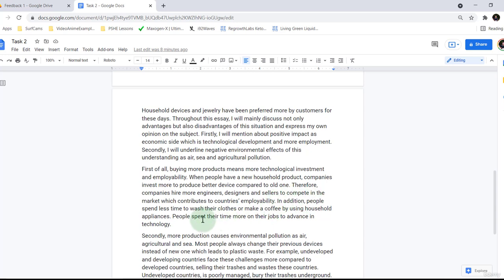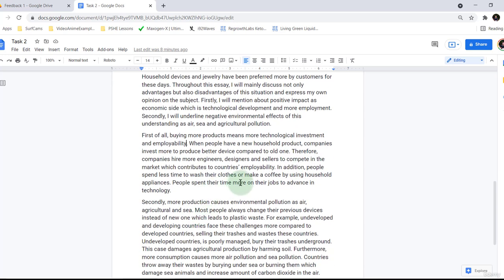Okay, in addition, people spend less time to wash their clothes or make a coffee by using household appliances. People spent their time more on their jobs to advance in technology. Okay, there's some grammatical errors again, but I think the way it's structured is pretty nice. It's almost kind of like the student has sort of given the overall idea in his first sentence. So he's got his topic sentence here and then just given more examples and more specific and lots of details here. So task achievement's pretty good here as well.